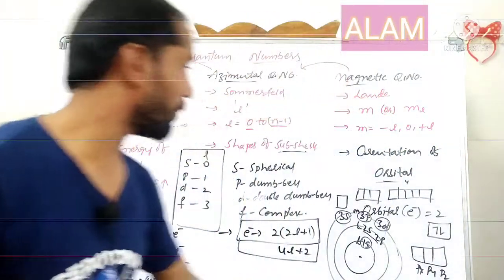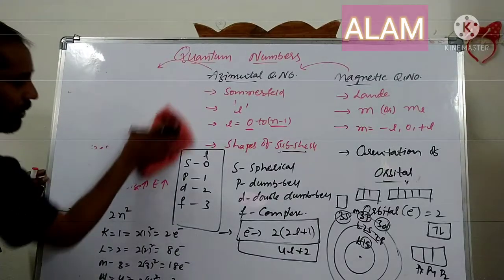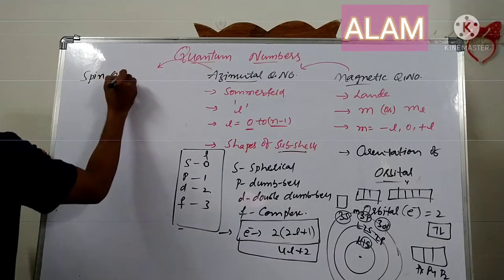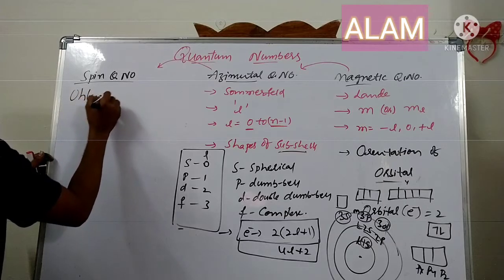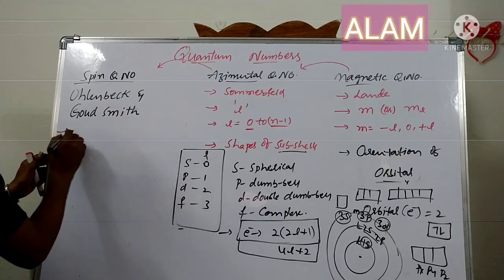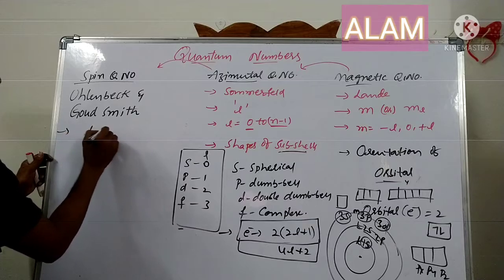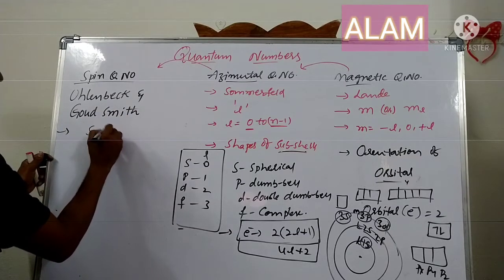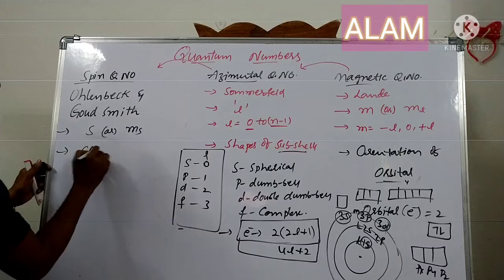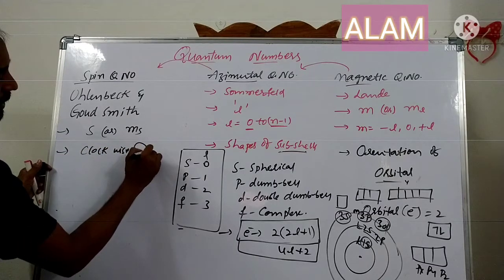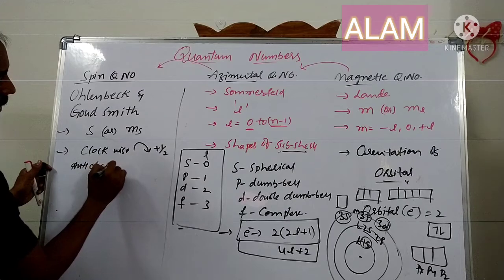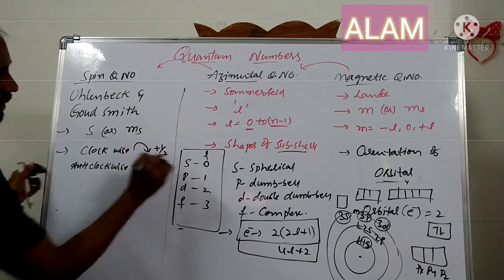The spin quantum number was introduced by Uhlenbeck and Goudsmit. Its value is represented by s or ms. If the electron is spinning in the clockwise direction, the value is taken as plus half. If the electron is spinning in the anti-clockwise direction, the value is taken as minus half.